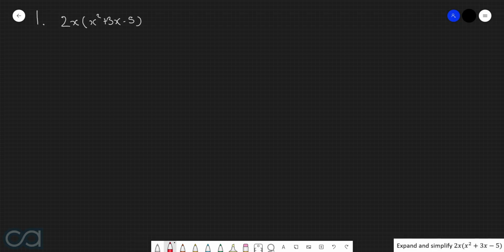So in other words, we're going to do 2x by x squared, 2x by 3x, and then 2x by minus 5. 2x by x squared will get us 2x to the power of 3. 2x by 3x will get us 6x squared. And then finally 2x by minus 5 will give us minus 10x.